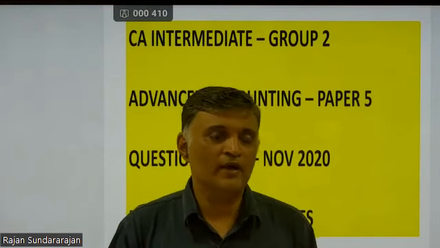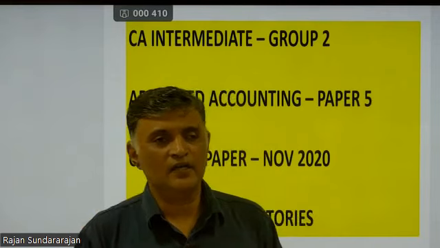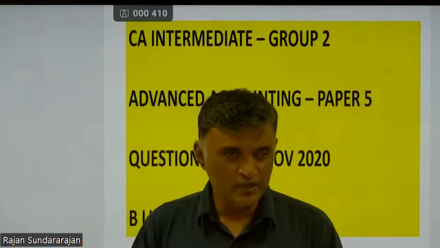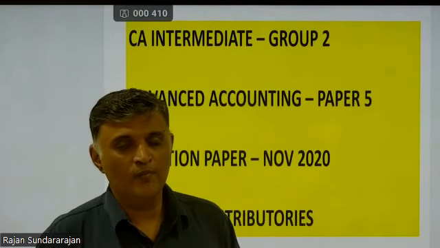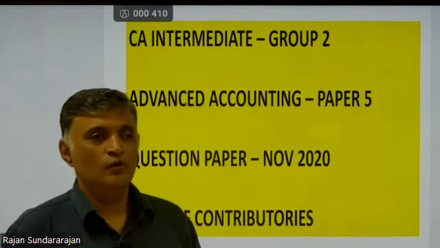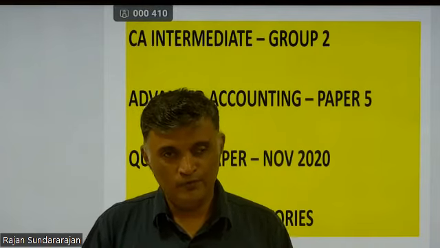So through this video, I thought I would revise one important problem for CA Intermediate Paper 5 Advanced Accounting, Liquidation chapter. November 2020, they asked a very interesting problem. It's a 5 marks problem, which is revolving around the B list of contributory. So I thought I would take some time to revise that problem through the video. So kindly see the full video, that will be immensely helpful for you.